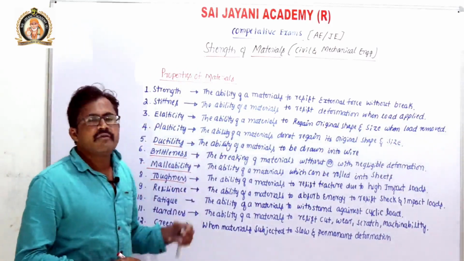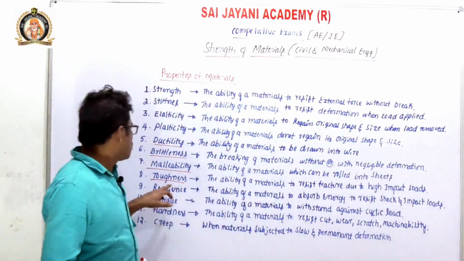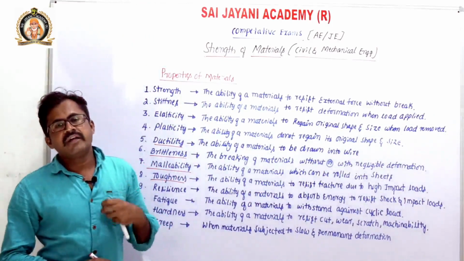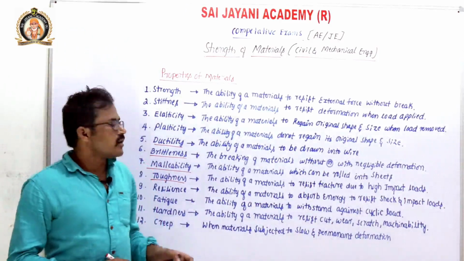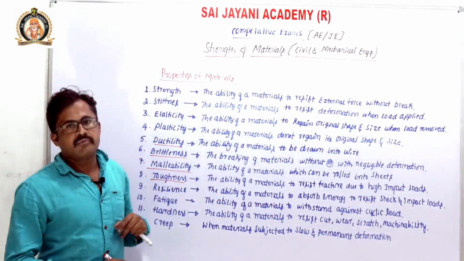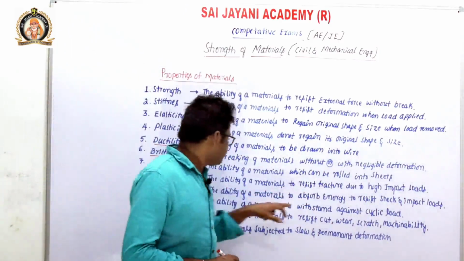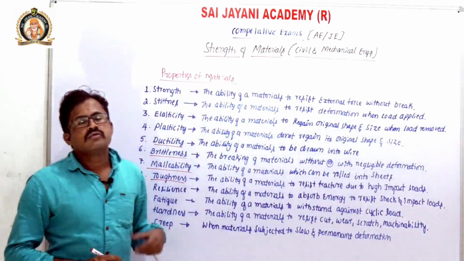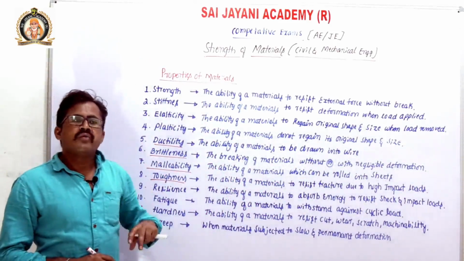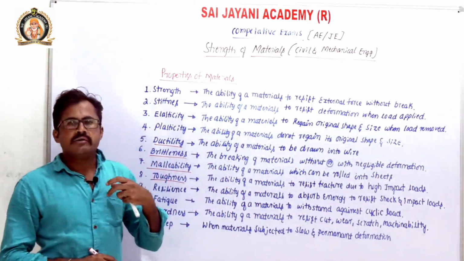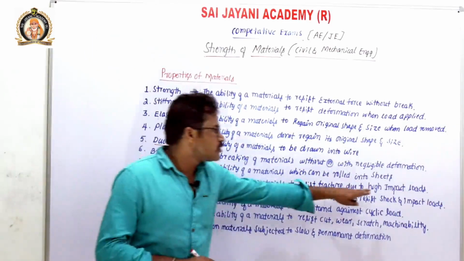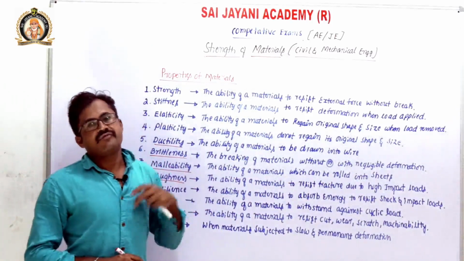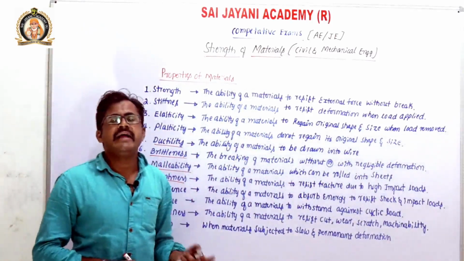It is the ability of a material to resist fracture. If a material is not easily fractured, then it is known as a tougher material, or it is also the ability to resist high impact loads. So what is impact load? A load with some velocity is known as an impact load. So the ability of a material to resist fracture when we apply a high impact load.